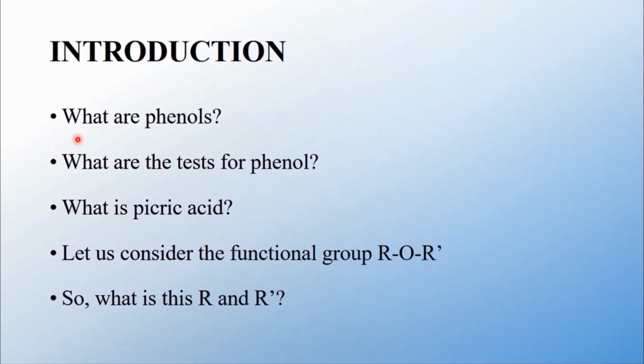Okay, phenols are the hydroxy derivatives of benzene. Right. Now, tell me, what are the tests for phenol, or how will you distinguish ethyl alcohol from phenol? Very good. Phenol is treated with neutral ferric chloride. It gives violet coloration. When it is treated with bromine water, you will get a white precipitate of 2,4,6-tribromophenol. And the dye test, that is the coupling reaction, is also one of the tests for phenol.